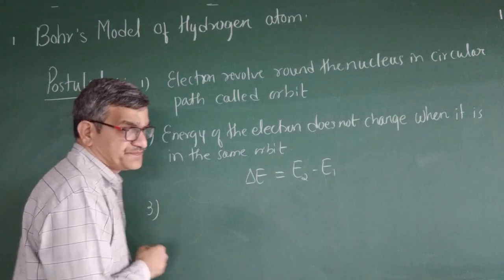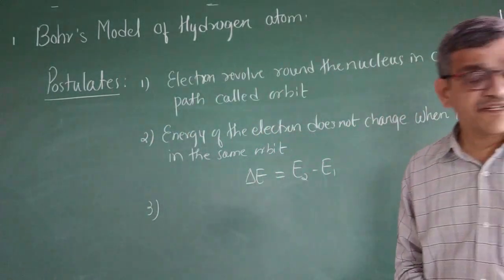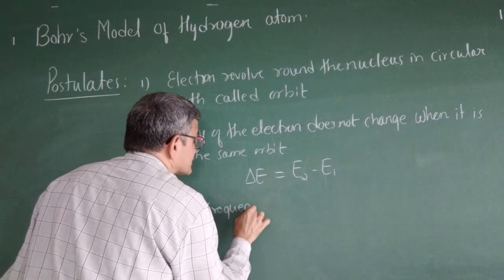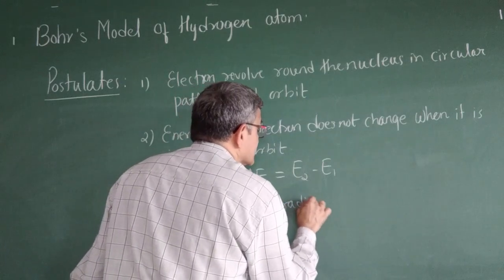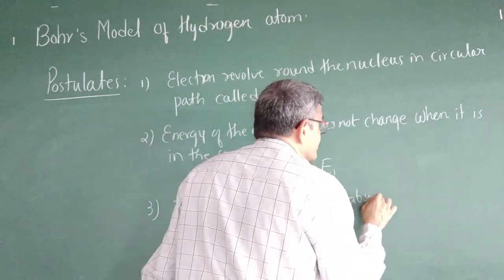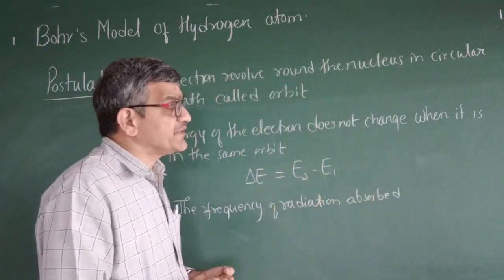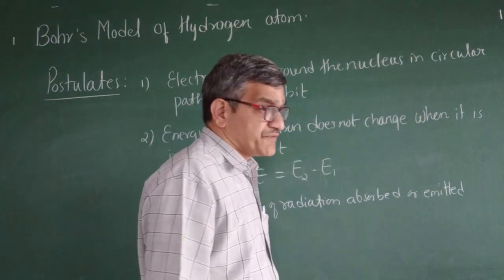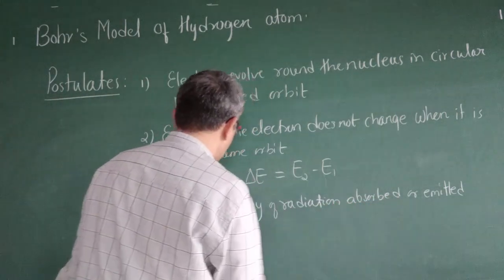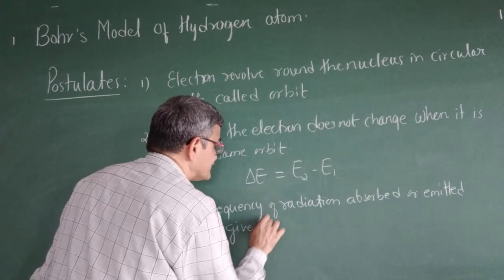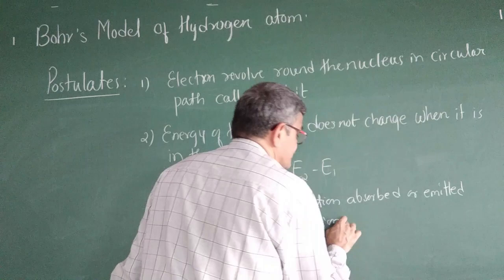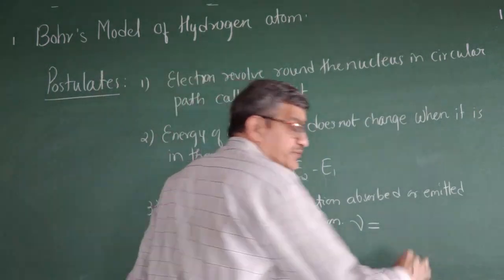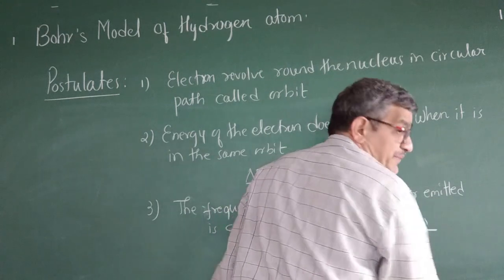And the third postulate: the frequency of radiation absorbed, that is, energy taken in, or emitted, that is, energy given out, is given by the equation nu equals E2 minus E1 divided by h, where nu is the symbol for frequency.